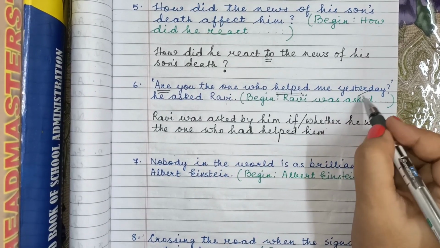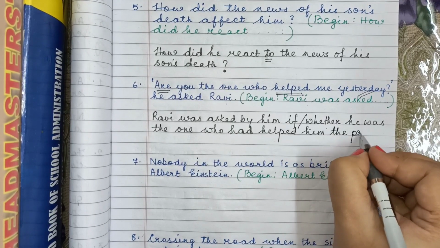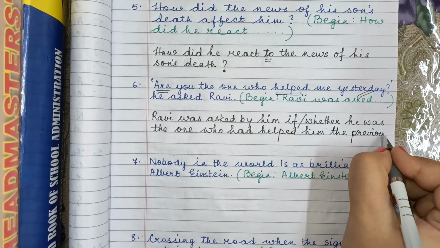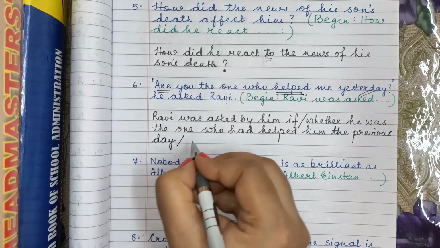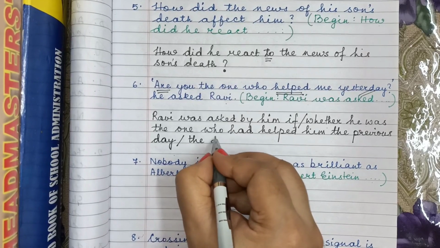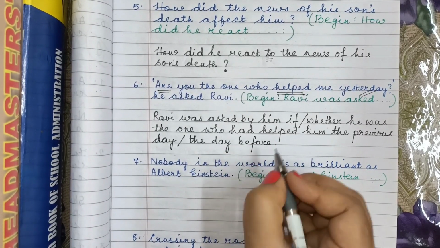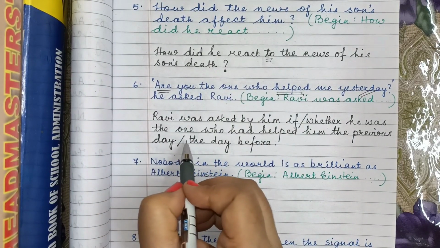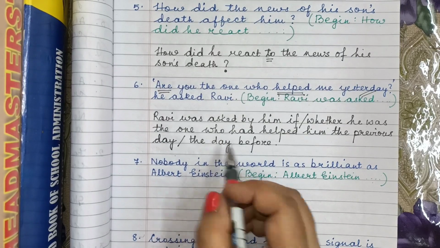Don't forget to change yesterday, the day before, or the previous day. Previous day. Your direct, indirect speech rules. Or the day before. So, I have just discussed all the possibilities with you. You are just going to write any one.